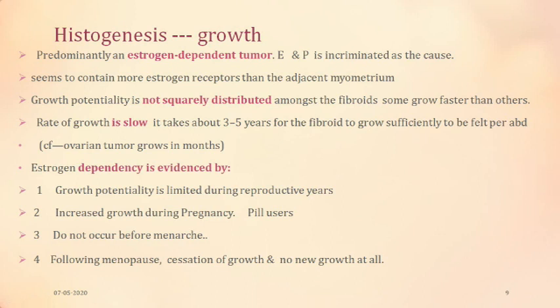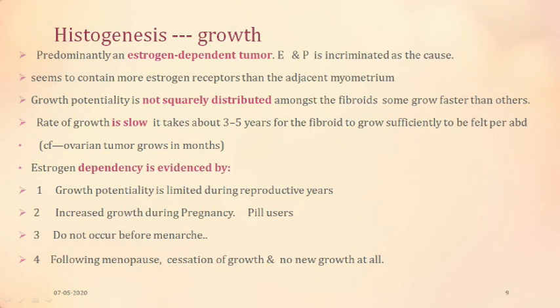Some may grow faster than the others. Fibroids are very slow growing tumors. It takes 3 to 5 years for the fibroid to grow sufficiently to be felt per abdomen. This is in contrast to ovarian tumors, where the tumors of malignant origin grow within months. So benign lesions grow slowly.